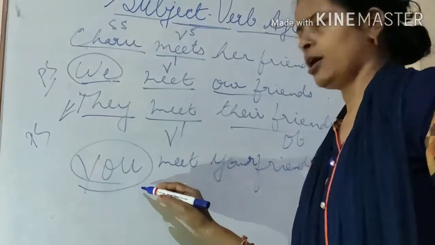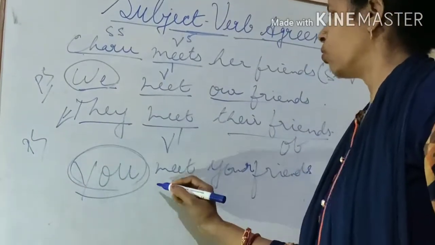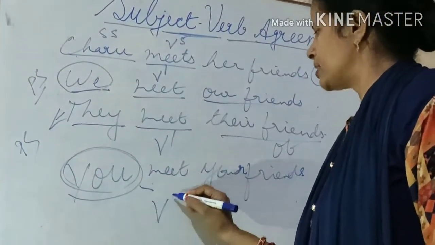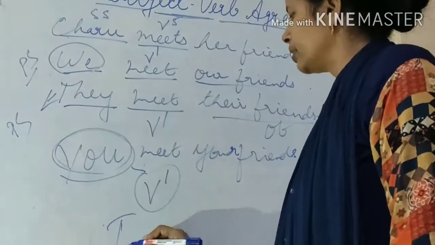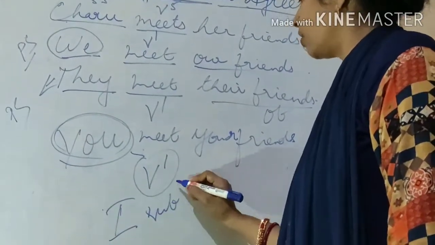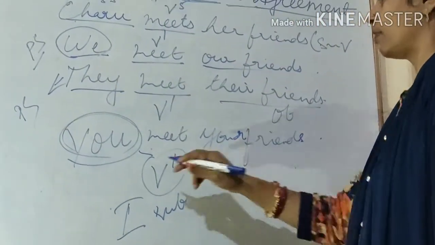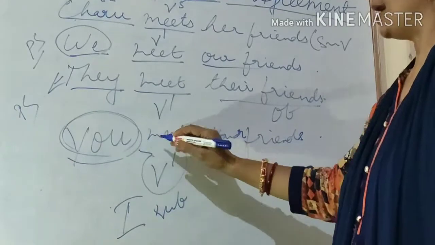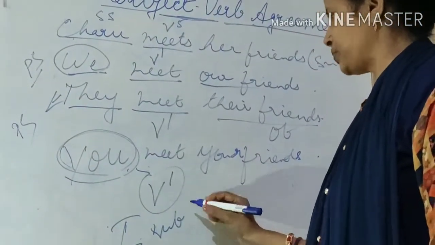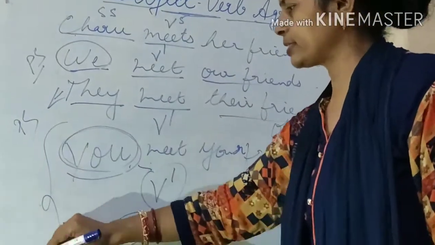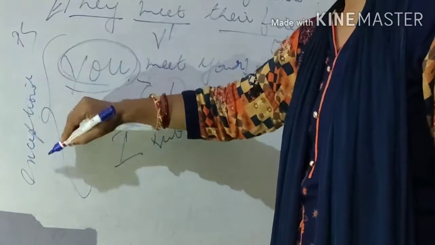You may be a singular person or you may be considered as a whole. So you always takes V1. You and I are the subjects which always take V1 in a sentence. So never get confused by adding V5 to you, I. These are the exceptional subjects which always take V1.